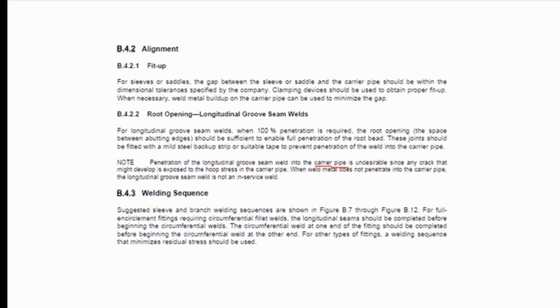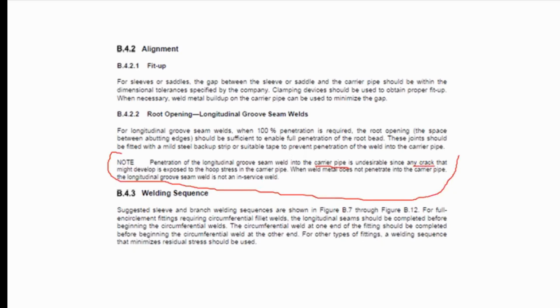Though this note here specifically pertains to longitudinal weld, the answer can be referred here in this note. The penetration of the longitudinal groove seam weld into the carrier pipe is undesirable since any crack that might develop is exposed to the hoop stress in the carrier pipe. So though the question refers to the longitudinal groove seam weld, the question here is if in-service welds are done to the carrier pipe, what is it susceptible to? So the answer here is very clear that it will be subjected to cracking.